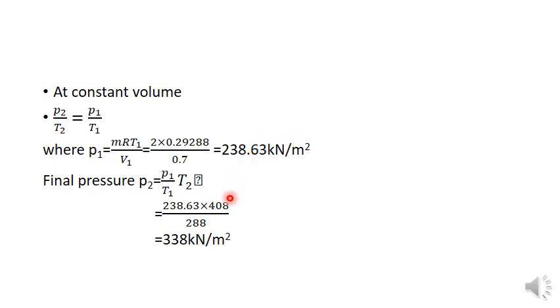Here see that the pressure is increasing. As the temperature is increasing from 15 degrees to 135 degrees, the pressure also increases from 238 to 338. So the answer is correct. If P2 is less than P1, then you made some mistake, and you have to check where the mistake has happened. So be careful while doing the problems, write the formulas correctly and do the cross multiplications correctly. This is the constant volume process.